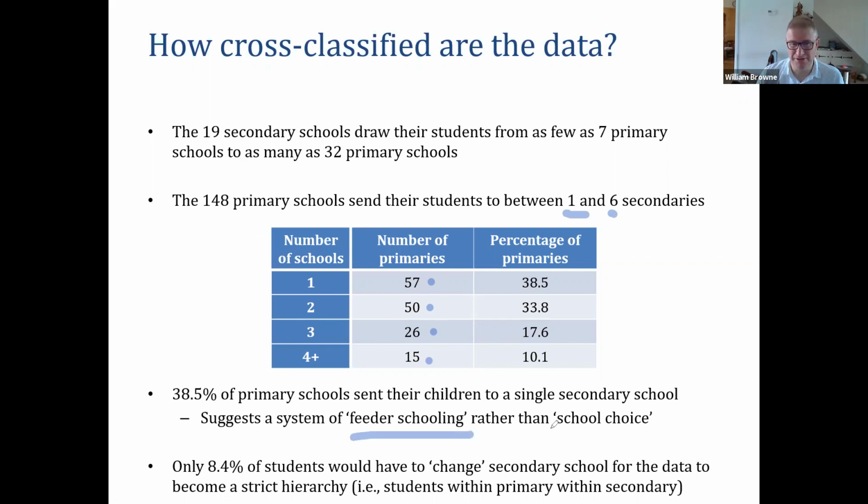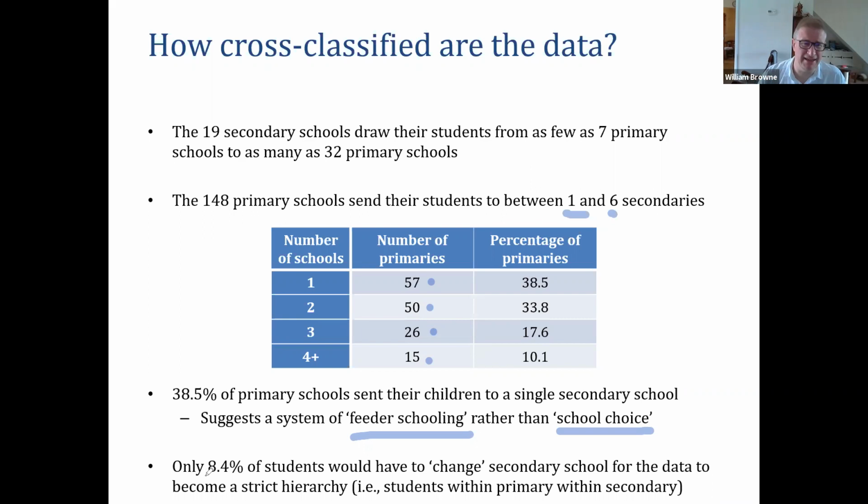So if we were looking at this as a system, it's a bit of a feeder schooling system. There is this natural idea of primaries sending on to secondaries, and so all of the same factors of geography and underlying deprivation will persist in both primary and secondary, rather than, say, a school choice system where kids are moving lots and lots.